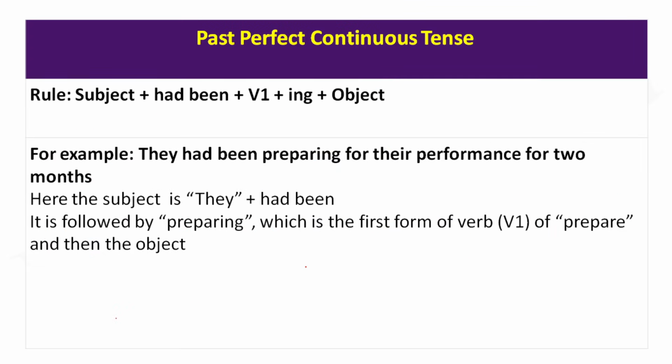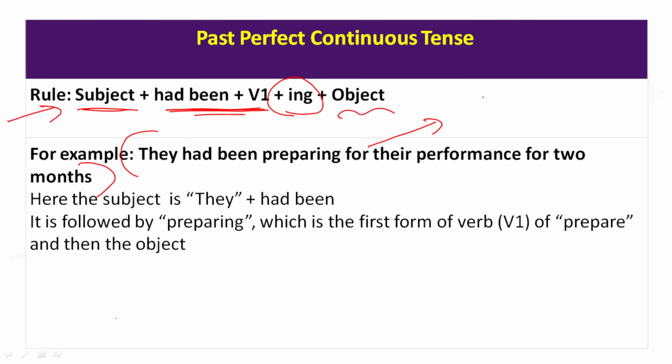Without further delay, now let's get started with the definitions given in the slide. See, past perfect continuous, the grammar rule is this. Subject comes plus had been comes, the verb is in the ing form, ends with the object. So which means now, you see the example. They had been preparing for the performance for 2 months. What is the meaning of the sentence? Are they even now preparing for the performance? No. The meaning of this particular sentence is they started their preparation. I'll give you one example.